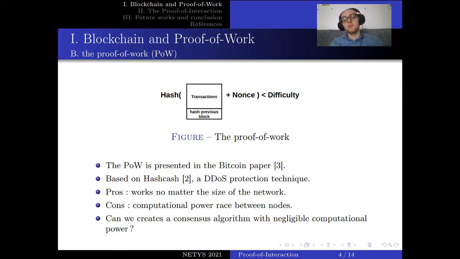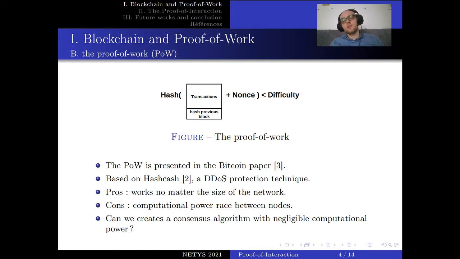But this nonce has to give to the future block, the block that we want to add in the ledger, a hash value under the difficulty. The difficulty is set by the network. Since hash values are unpredictable, there is just one strategy for this consensus algorithm, and it's to try every possibility and be a little bit lucky.